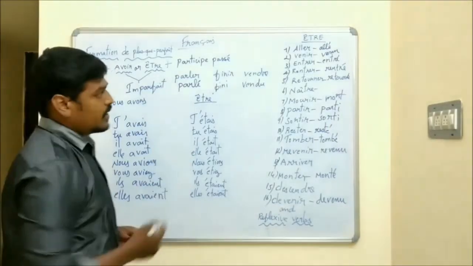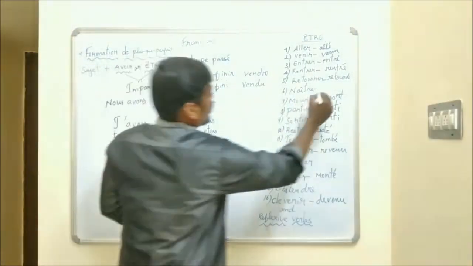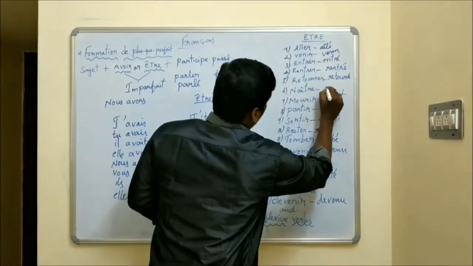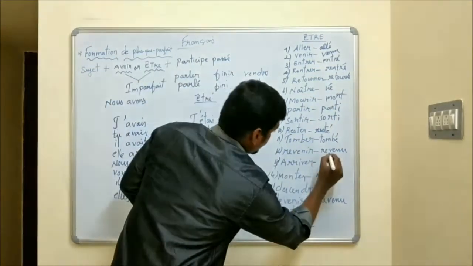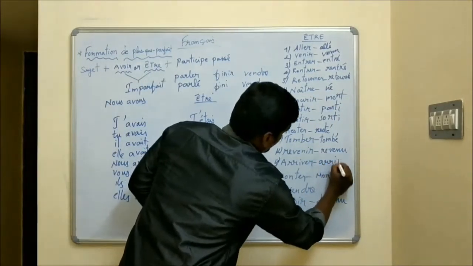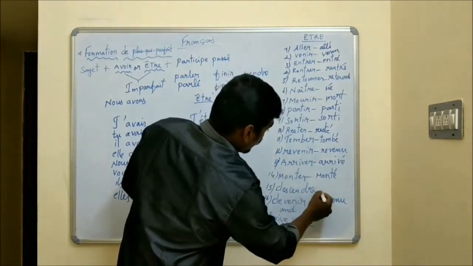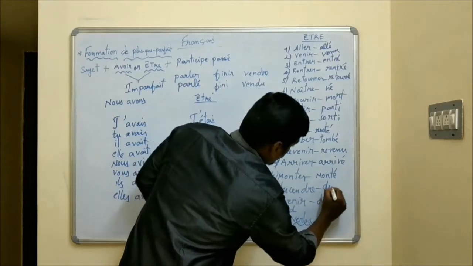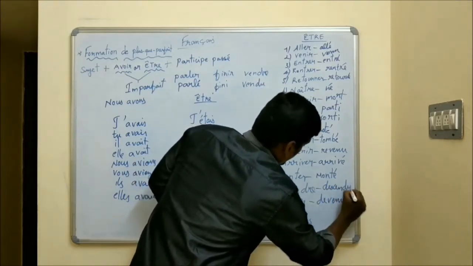For example, naître. Naître is a third group verb, but it's an irregular type. What is the past participle of naître? Né. Okay. And here is one first group verb, arriver. We drop the ER and add accent aigu. And next, descendre. What is the past participle of descendre? Descendu. It's the regular type.